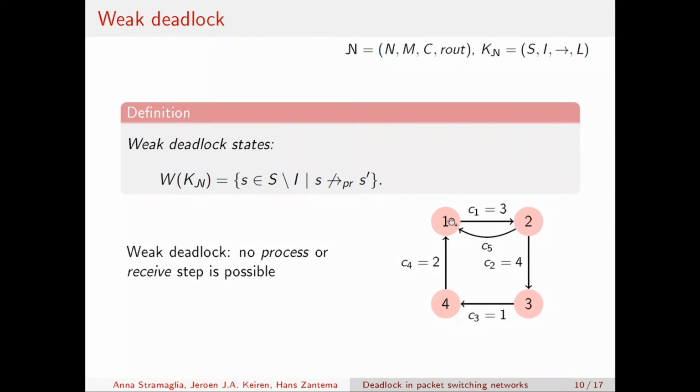And also in this case, we have an example, and you see that in this configuration of this packet switching network, no process or receive steps are possible. And this is because the channels from C1 to C4 are blocked, as we have seen before, and channel C5 is empty, so no process or receive transitions can be taken here because of the definition of what process and receive steps are. And you could wonder why node 2 cannot forward the message 3 to channel C5. And this is because of the deterministic routing function that would instead choose to send the message 3 to channel C2 in order to reach the destination 3.